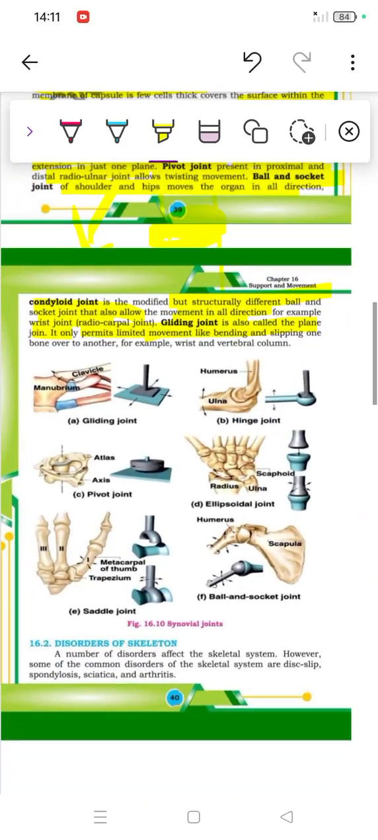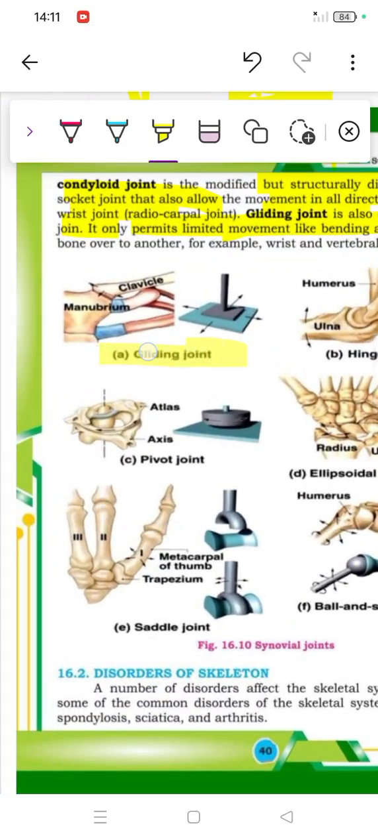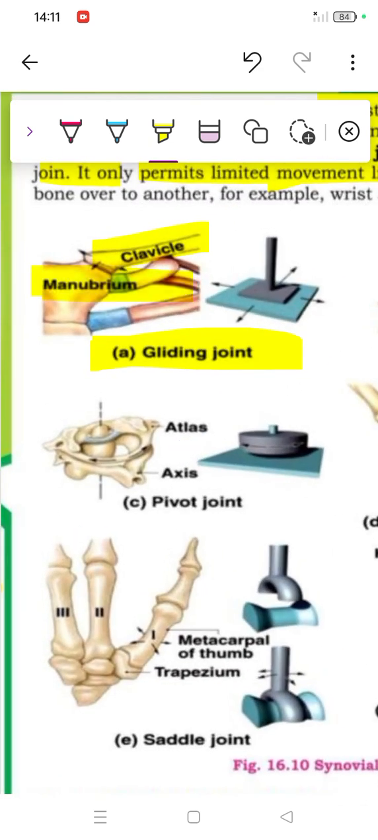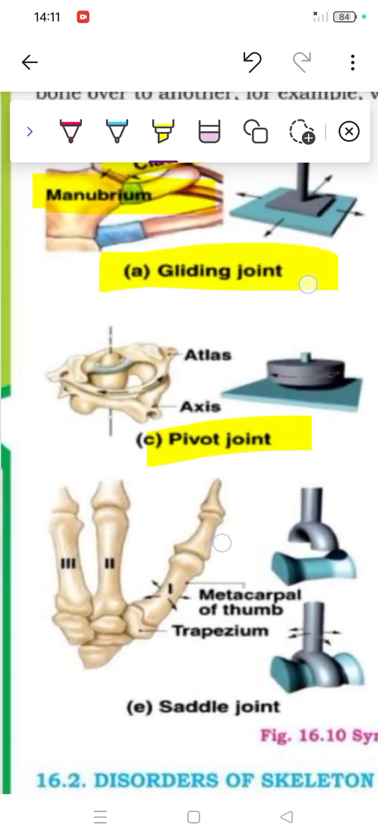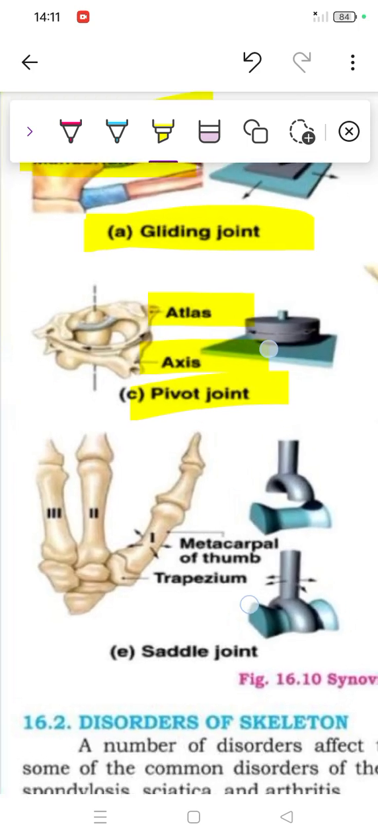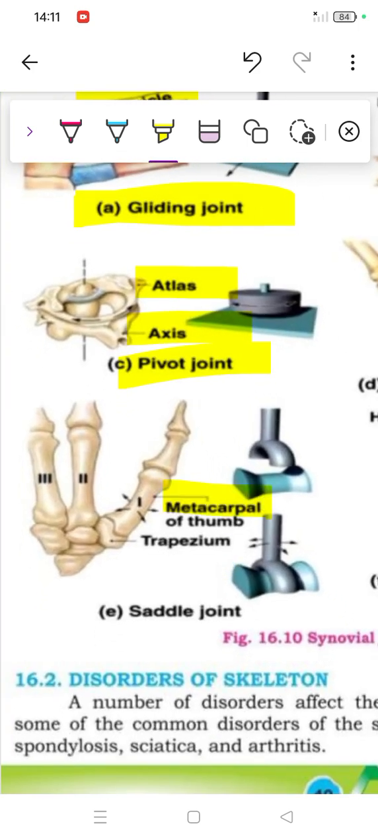So I hope it is very clear. Here comes an example of the gliding joint: the clavicle, which is the beauty bone. Then second, we have the pivot joint, present between the atlas and axis. Then we have the metacarpal of the thumb. We know this thumb-like structure is called a saddle joint, which is present here.